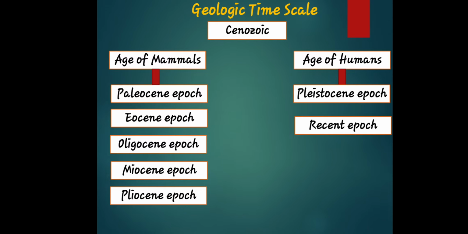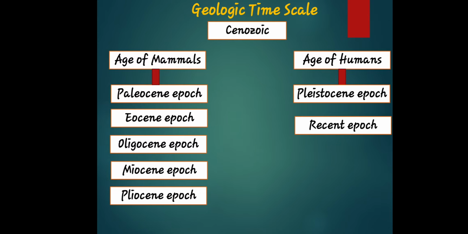It was an interval of time during which the continents assumed their modern configuration and geographic position, and during which Earth's flora and fauna evolved toward those of the present. So from 66 million years ago, from the end of the Mesozoic extinction, it extends to the present time. Okay?